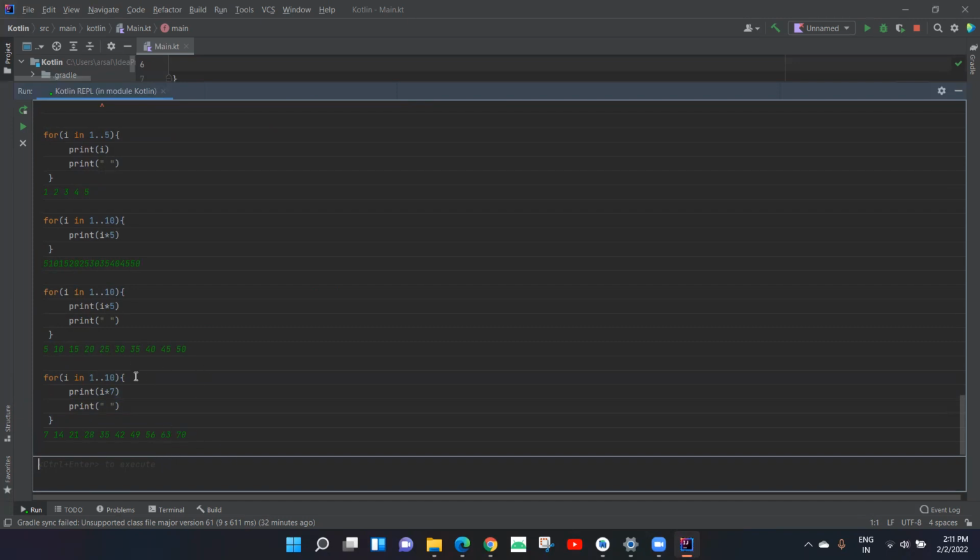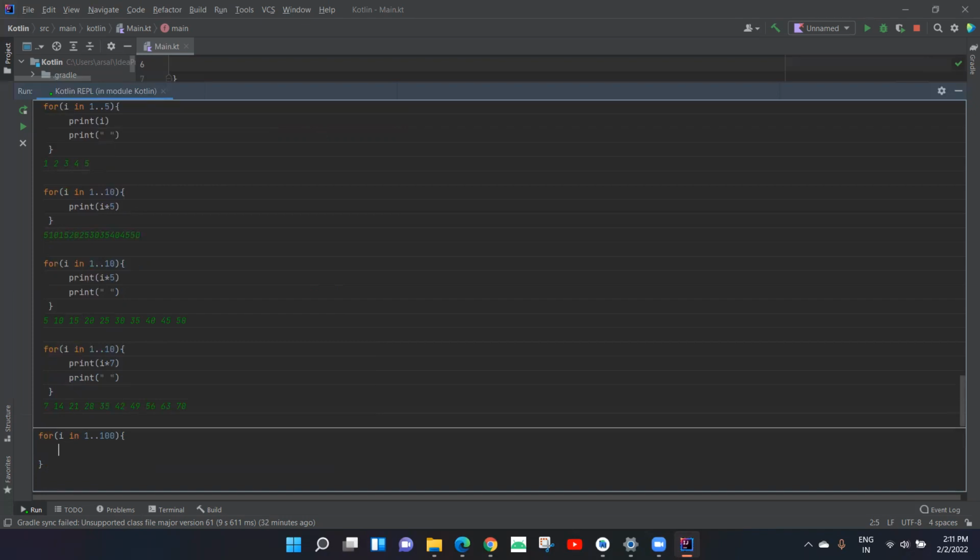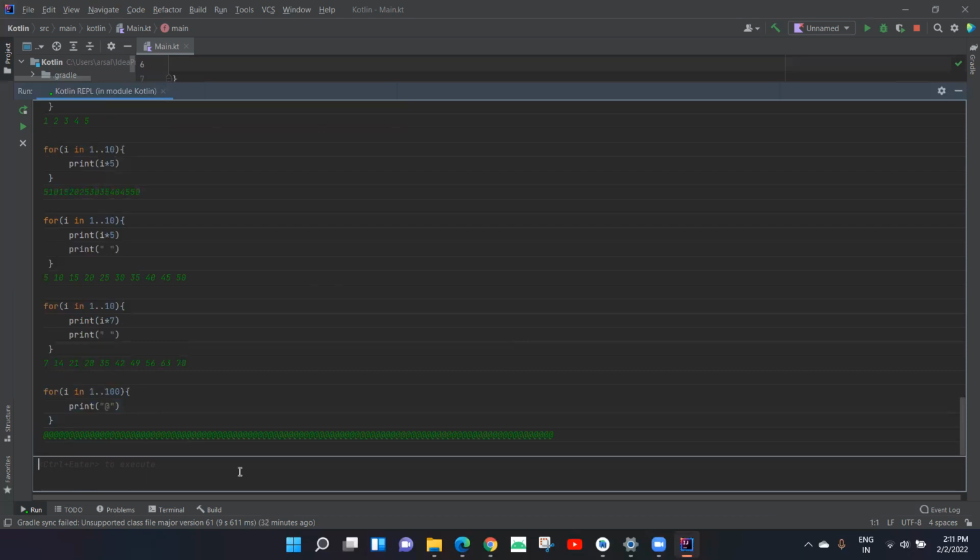Now, okay, so let's take any other example. For example, for I in 1 to 100. Let us see what's the benefit of this for loop. I want to print a character like this. So what would it do if I run this? It printed @ sign 100 times.